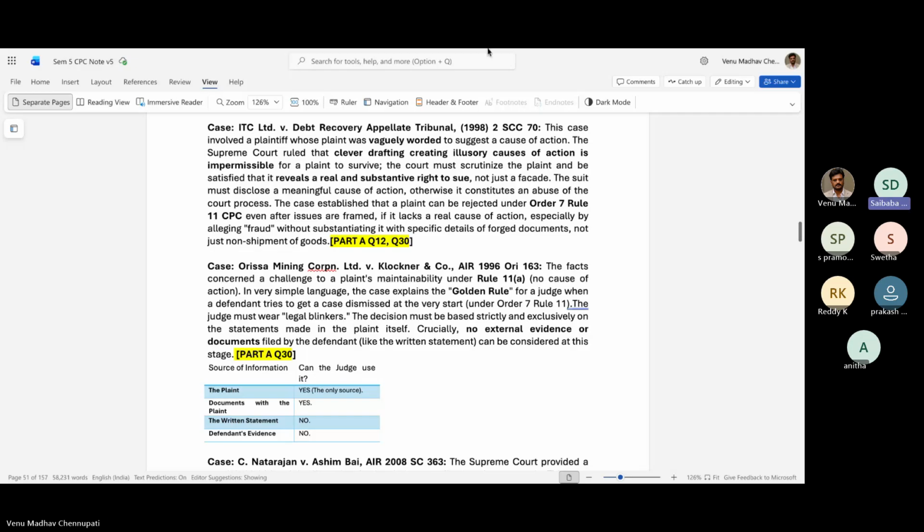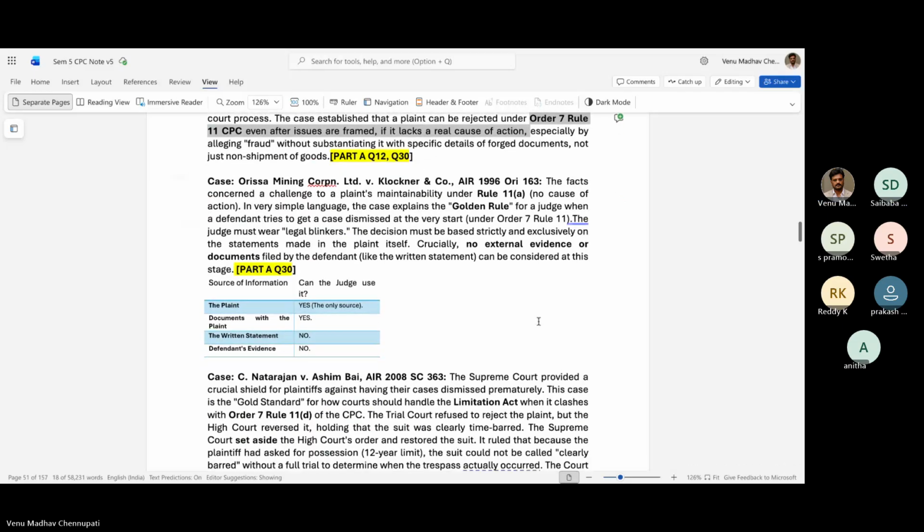It is not substantiated with specific details of forged documents. So it is rejected by the court. The second case is Orissa Mining Corporation Limited versus Klockner and Co. Here the golden rule is interpreted. How a judge can reject a case, can dismiss a case.